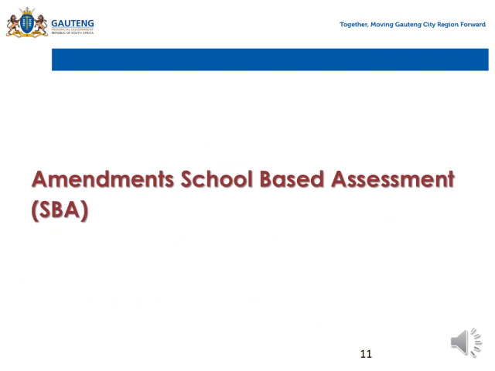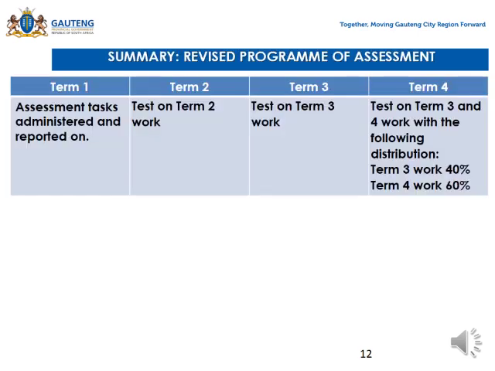Right, amendment of school-based assessment. Here, colleagues, I'll just move to the next slide. You'll see what's there. Here is the summary of the revised programme of assessment. Term 1, colleagues, there is no amendment because we're already done with this one. Look here: assessment tasks administered and reported on. You have done this. We start in terms 2, 3, and 4.